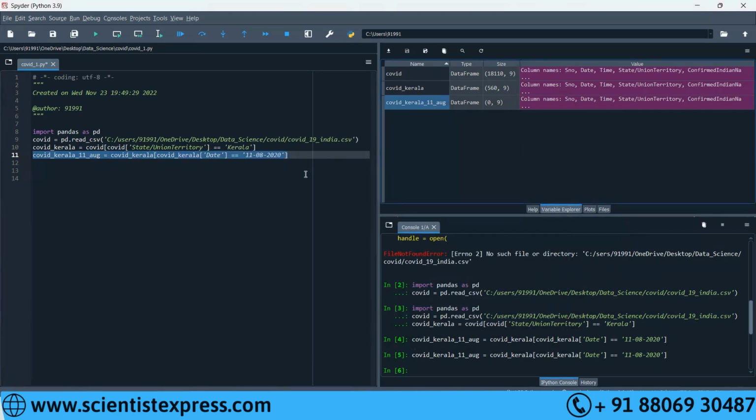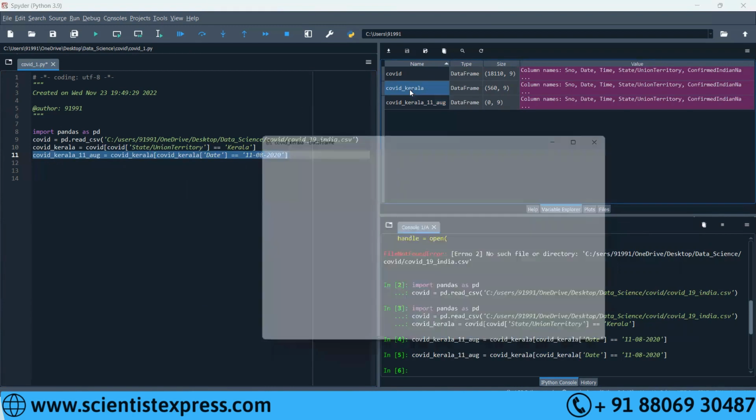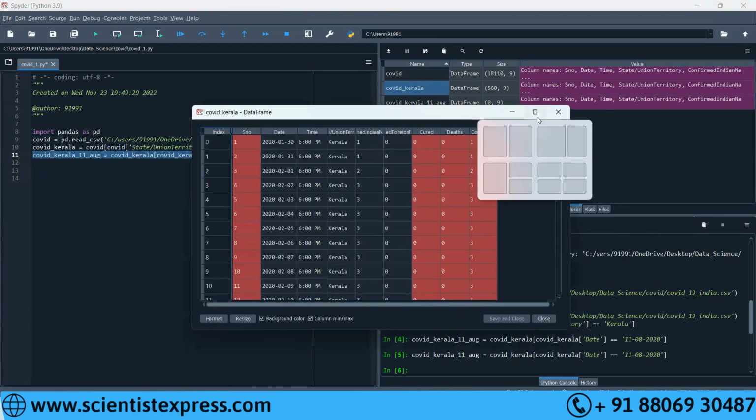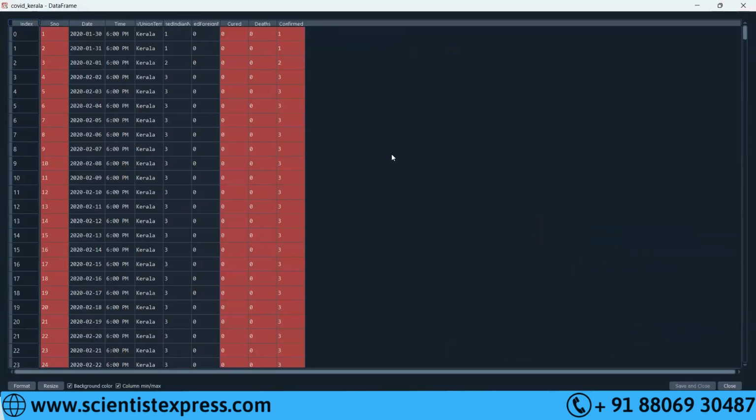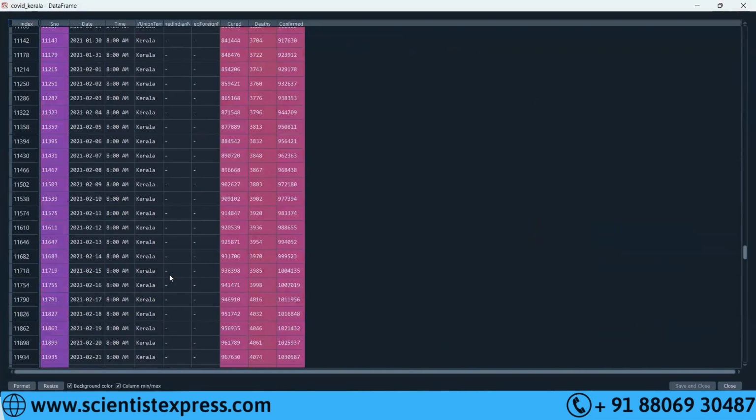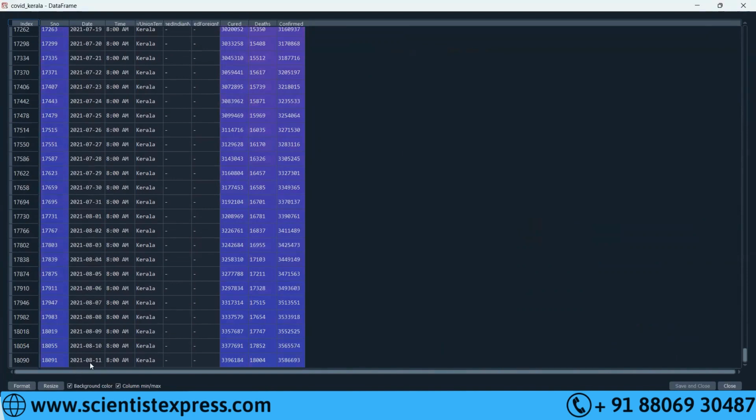Now can you open COVID_Kerala table? Double click and open. Can you go down? Can I see the date? Can you double click on the date? Can you copy it?